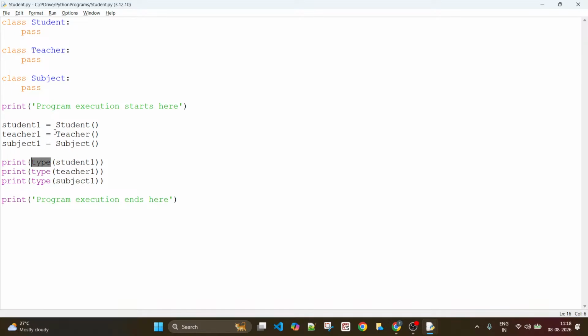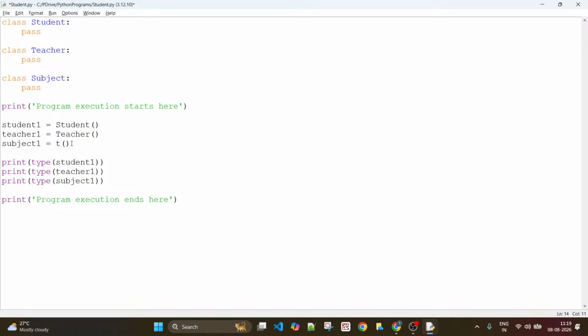And when you ask for the type of this, it indicates that these belong to their respective classes. When I ask for student 1, it says that student 1 belongs to student class within the main module. Teacher 1 belongs to teacher class in main module. Subject 1 belongs to subject class in main module.